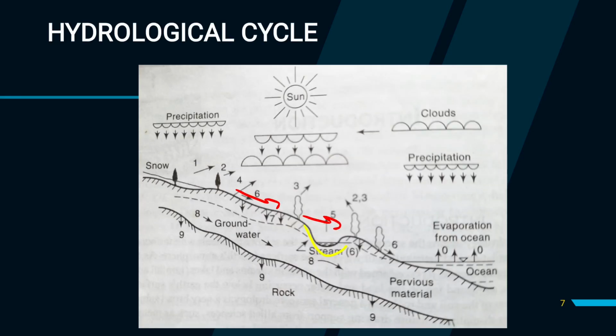Here is a stream, you can see, and this is one of the storages.